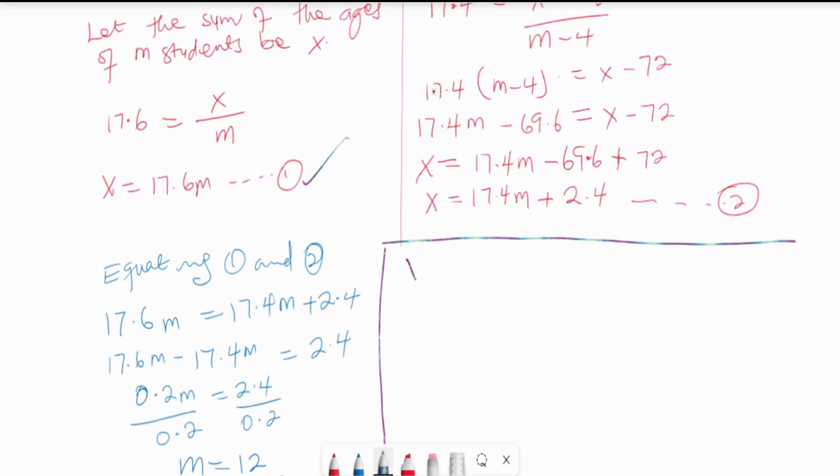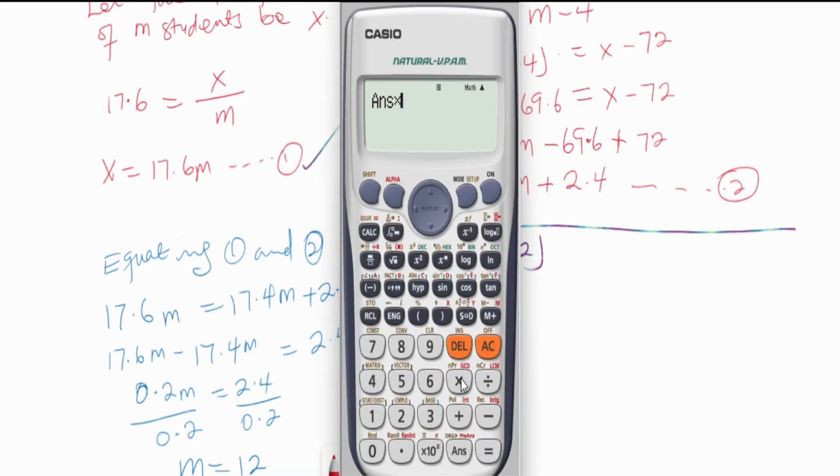From equation 1, X will be equal to 17.6, with M now 12. So what is 17.6 times 12? That is 211.2.